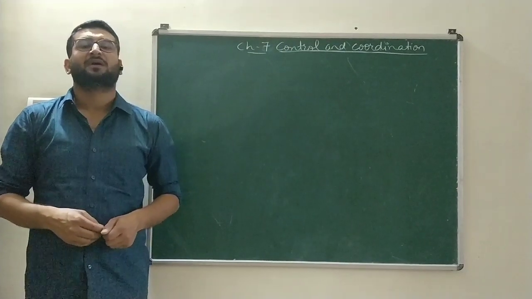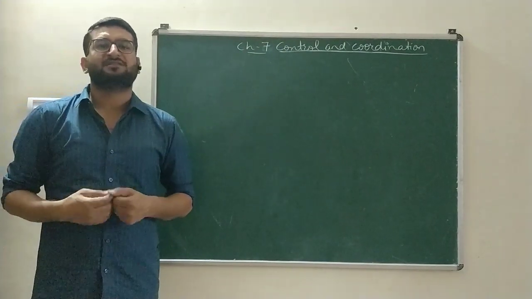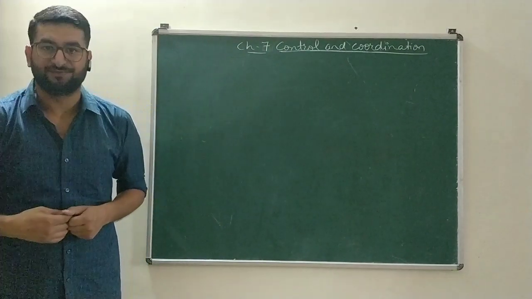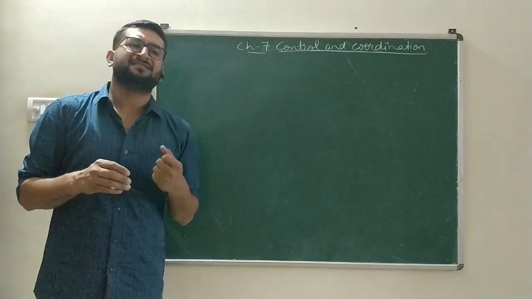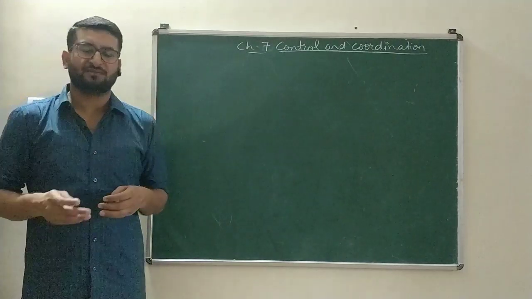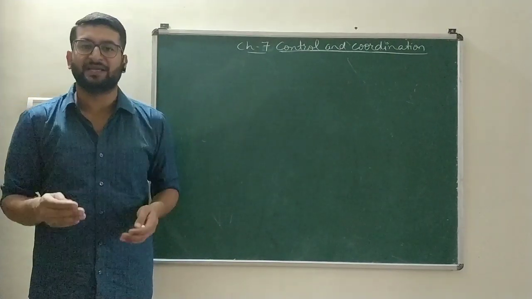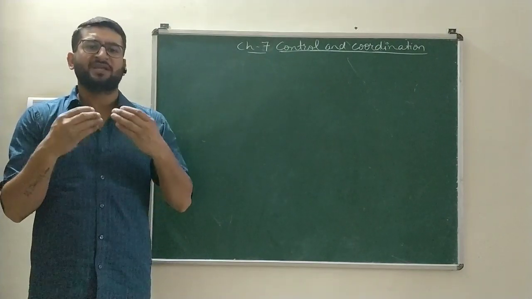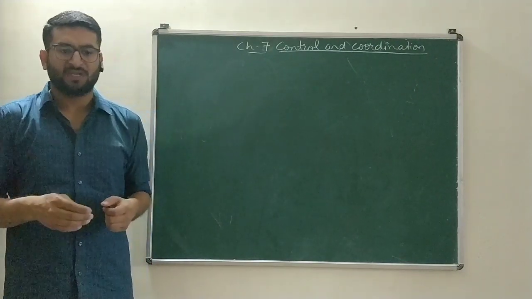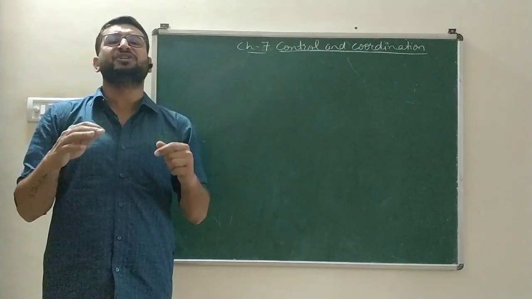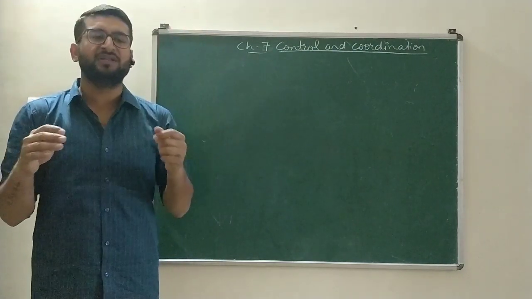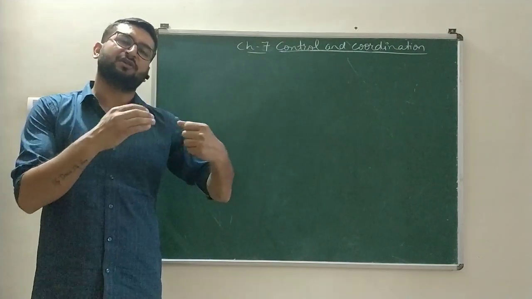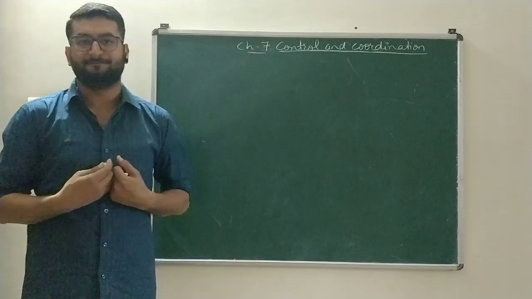Hello children. We are discussing chapter 7 of your NCERT book and the second chapter of your biology, that is control and coordination. In our previous video, we had discussed certain terms. What is control? That is the power to restrain or regulate certain processes, to start, to stop, or to increase or decrease their rate. What is coordination? The harmonious or orderly arrangement of working together of various organs to give a particular function is known as coordination.